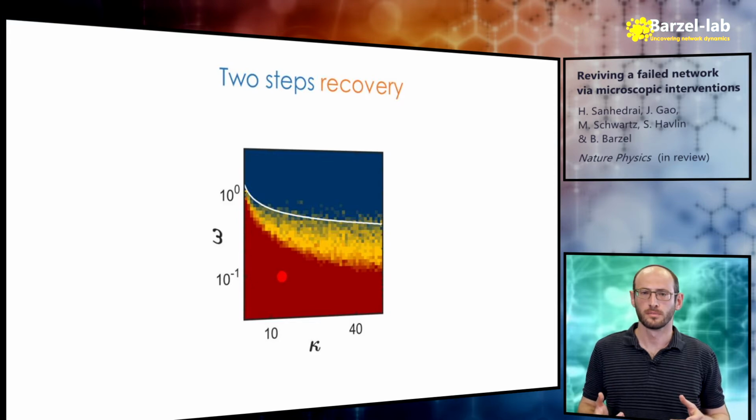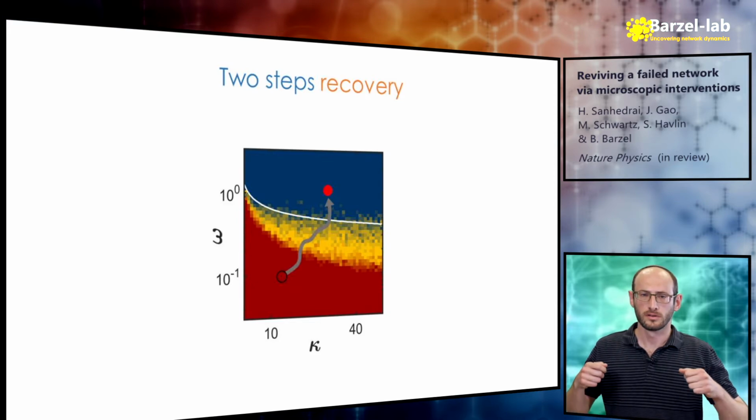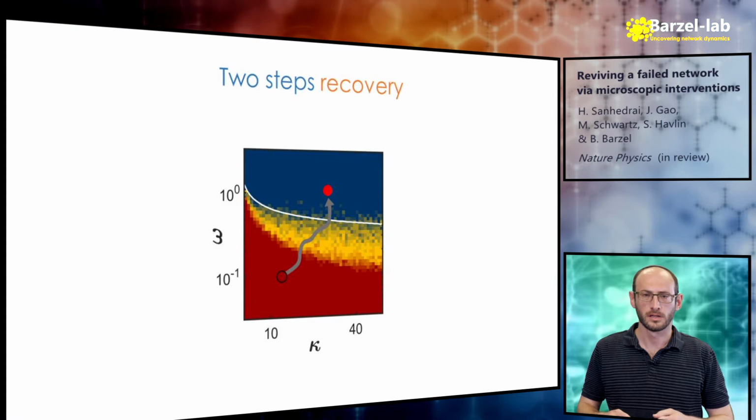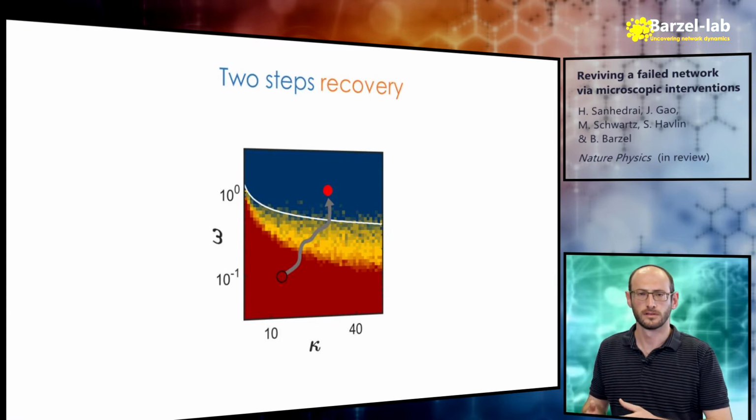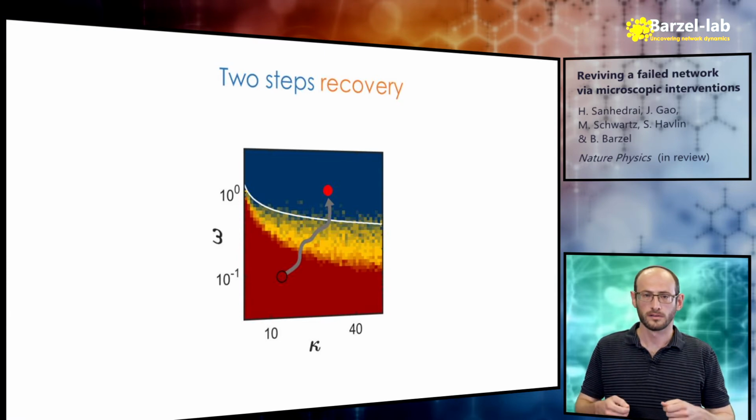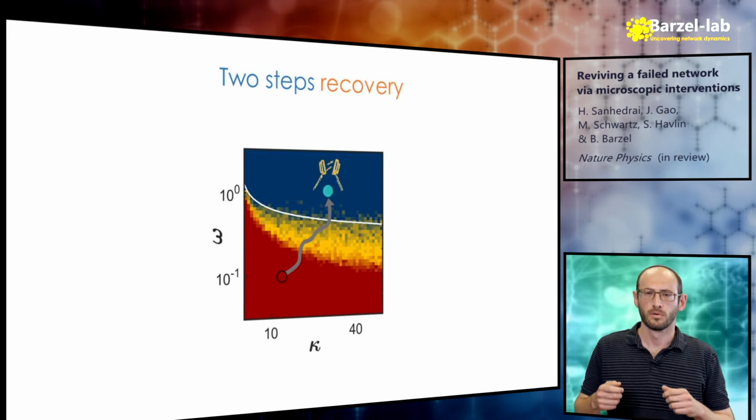So to recap, how do you revive a failed network? You do it in 2 steps. First, you restructure your network, bring it into the blue recoverable phase. Then, once in the recoverable phase, you reignite its dynamics with just one or few nodes.